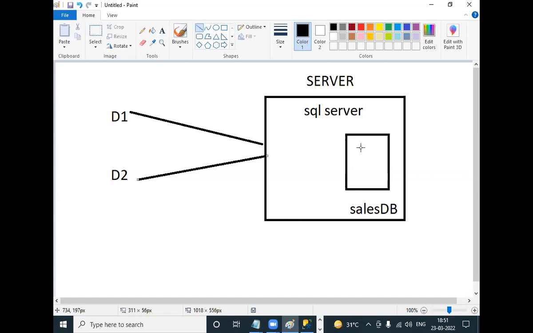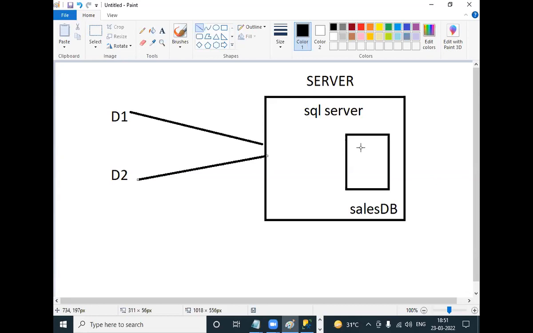Next day, the developer went to the office. He found that the database is gone. The database is corrupted due to some reason. Sometimes files will be corrupted, no? Like that, the database is also gone, corrupted. Then he created 100 tables, and all the 100 tables are gone.